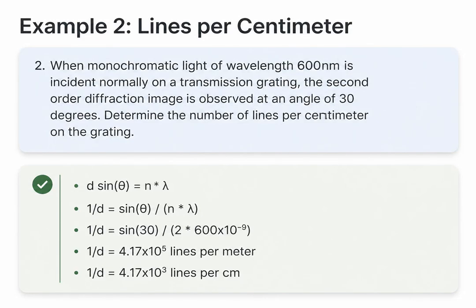In our second example, we know the wavelength is 600 nanometers, the order n is 2, and the angle is 30 degrees. We need to find the number of lines per centimeter. By rearranging our formula to solve for 1/d, we plug in our values to find 4.17 × 10^5 lines per meter, which converts to 4,170 lines per centimeter.